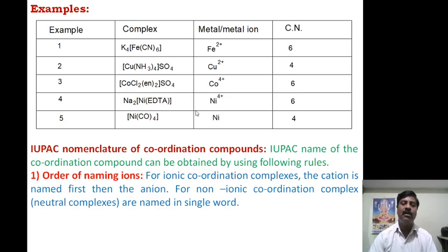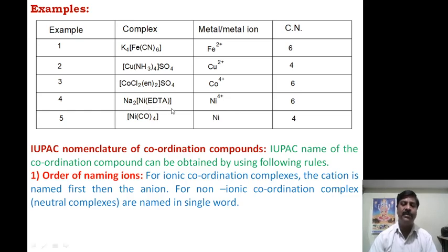Next, nickel +2, here sodium EDTA, ethylene diamine tetraacetate nickelate, that is -2.